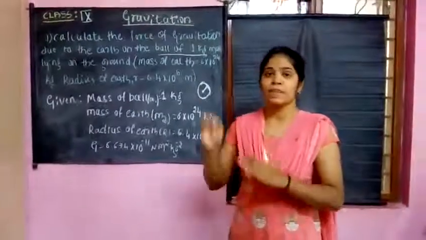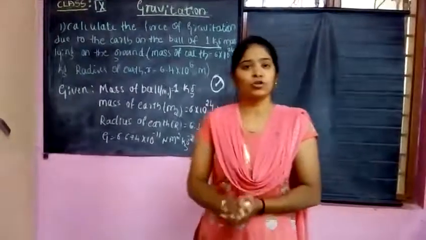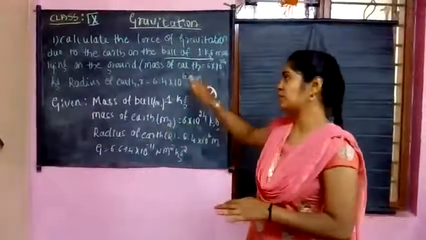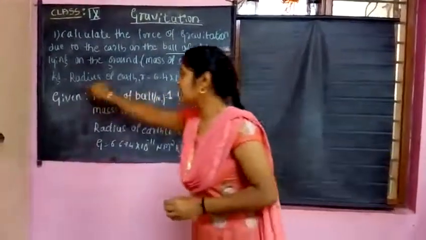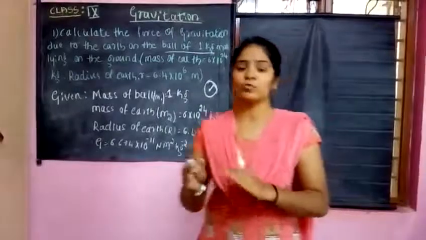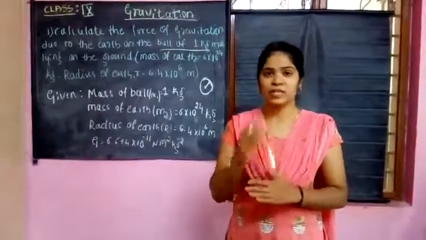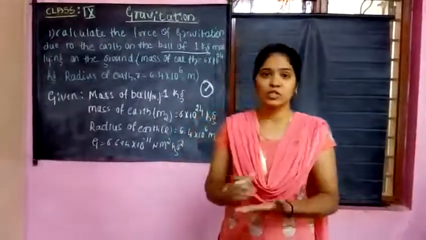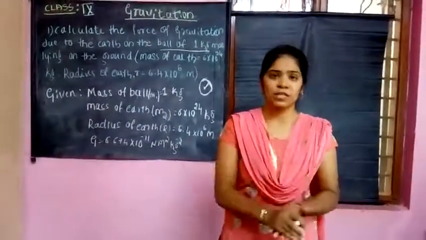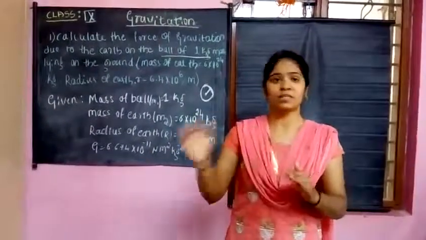Okay, is that clear? Here we consider another mass, the mass of the earth, because the ball is lying on the earth's surface. Hence we take the mass of the earth as the other mass, which is M2. And they have given the radius of the earth. Why? Because for any object lying on the earth's surface, we have to measure from the center of the earth. As I told you, gravitational force is a vector quantity. Why? Because we measure the distance from the center of any body to the center of the other body.